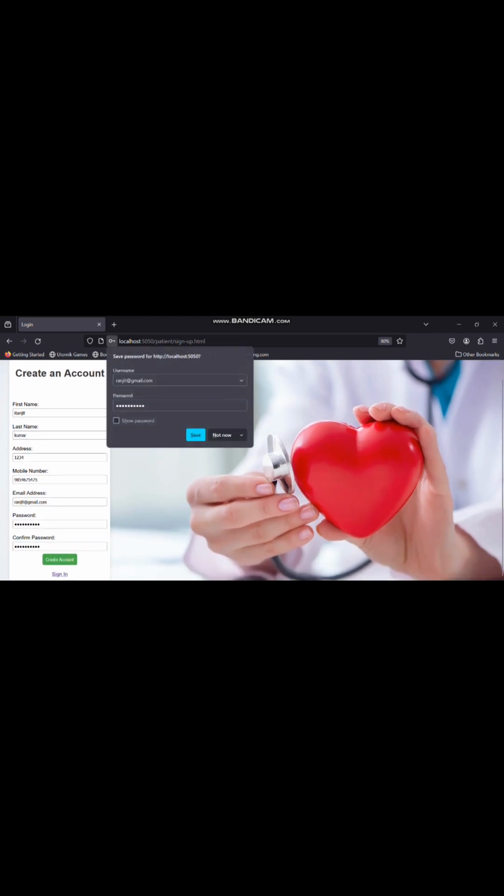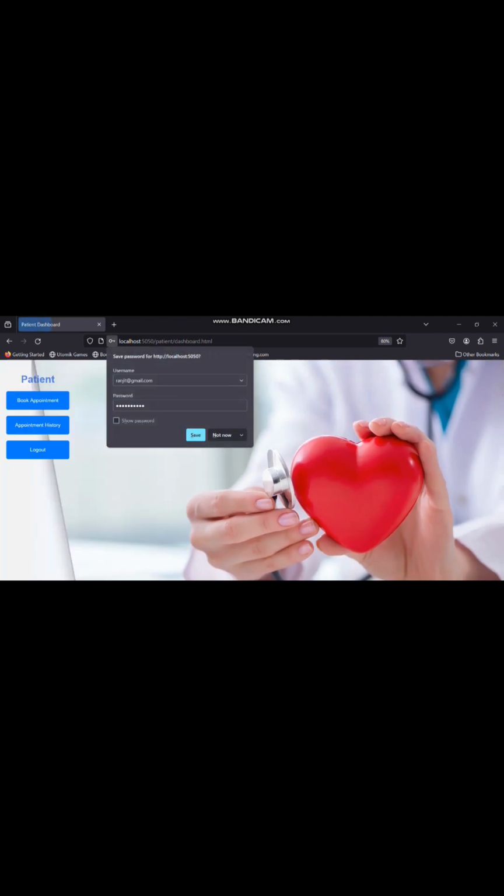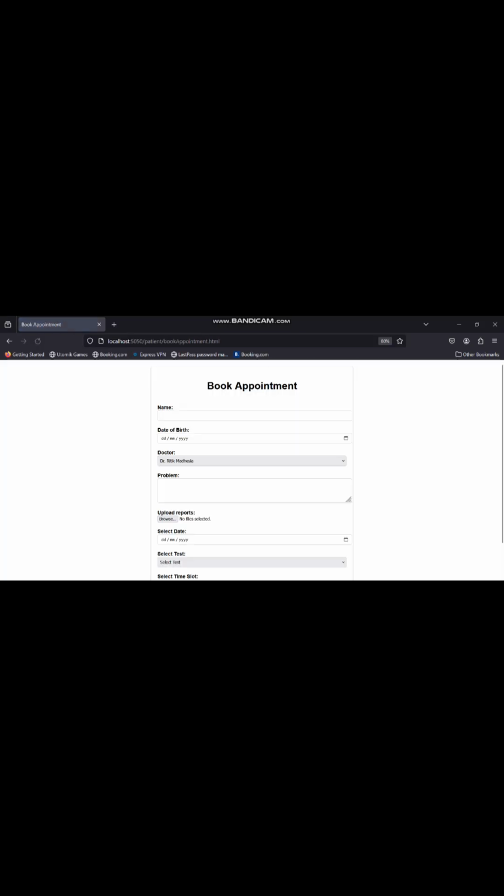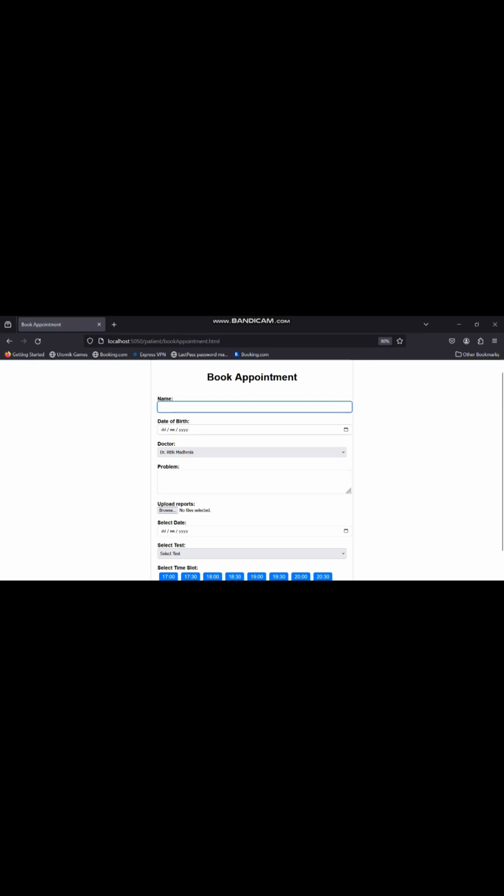After clicking on the create account button, you can save the password also here. Now directly you can log into the page. Your account is created. Now here is what a patient can do. Patient can book their appointment. Here is the appointment button, in which you can see there are different fields you have to fill. First one is name. Let's say the name is Pranav, who wants to take the appointment.